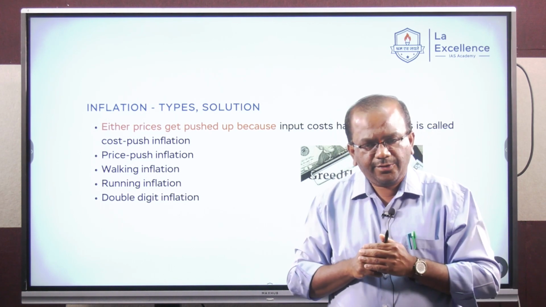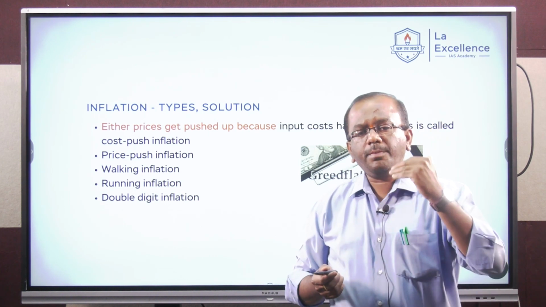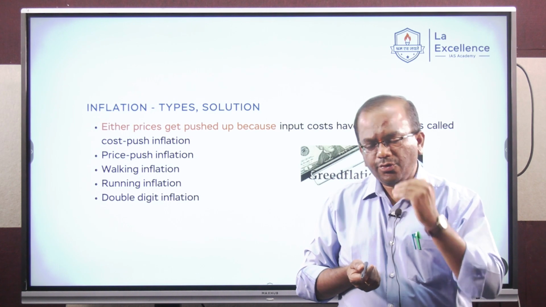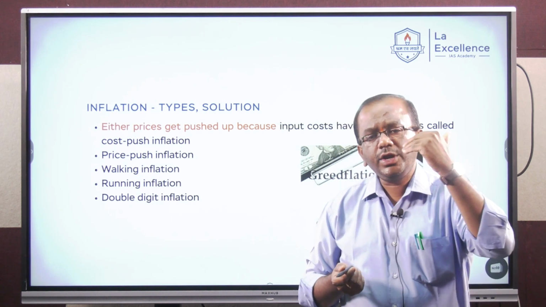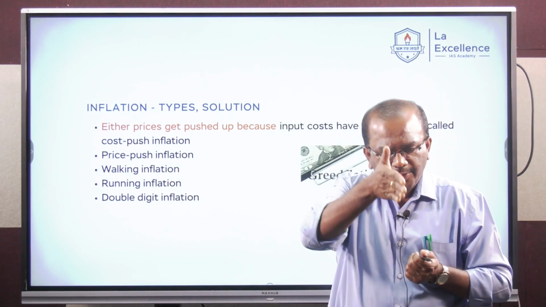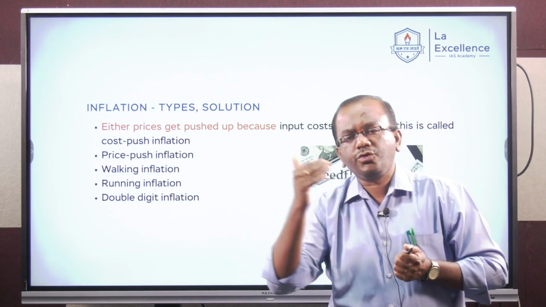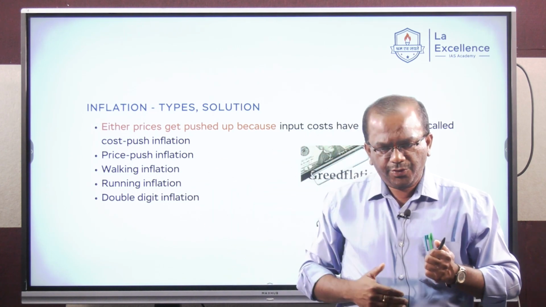As far as India is concerned, from the perspective of a developing economy, the normative level of inflation is 4 to 6%. Walking inflation, let's say, is about 3 to 4%. Once it crosses the 6% mark, that is a normative limit, and moves towards the double digit mark, then it is known as running inflation.